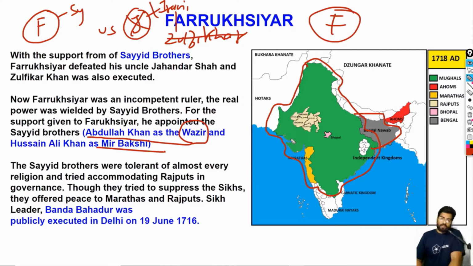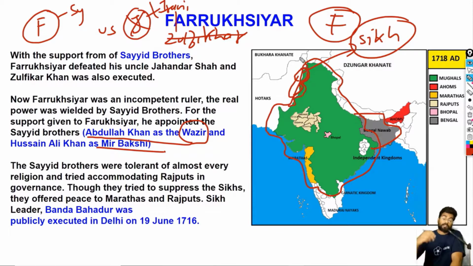Now, as you can see here in the Punjab and Lahore region, we have the Sikhs led by Banda Bahadur. Banda Bahadur raided the Mughal kingdom, and that is why Bahadur Shah himself led a charge against Banda Bahadur. Banda Bahadur was defeated, and under the reign of Farooq Siyar, he was publicly tortured and then executed.